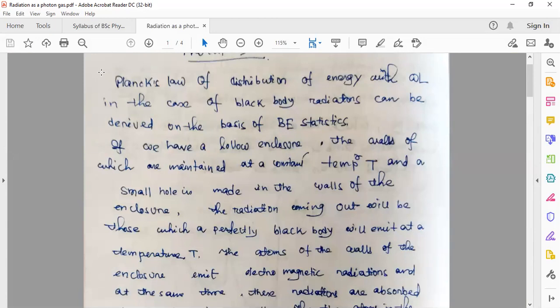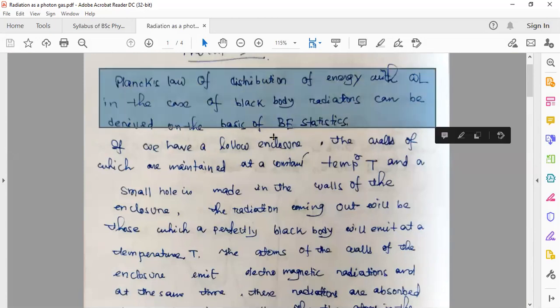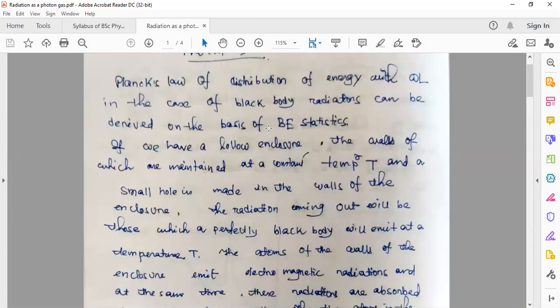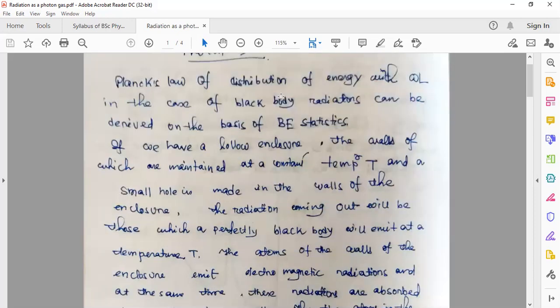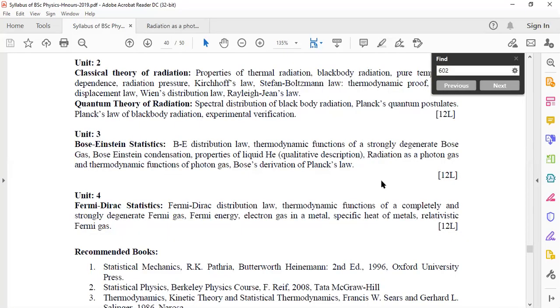I have written it here, but it is a separate topic, and next time we will learn about it. It is also in the syllabus, how Planck's law can be derived from